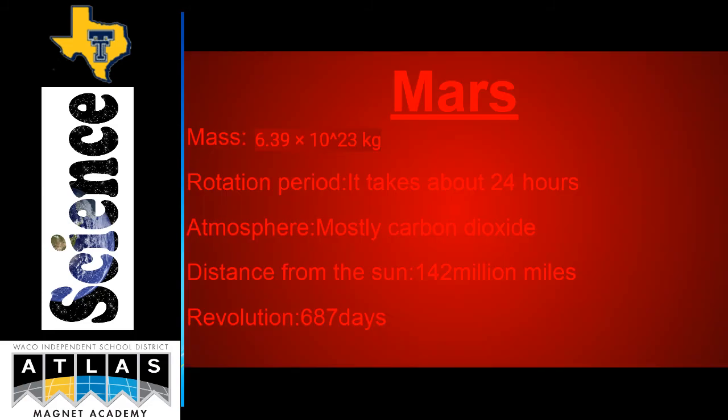Mars. 6.39 times 10 to the 23rd power kilograms. Rotation period, it takes about 24 hours. Atmosphere, mostly carbon dioxide. Distance from the Sun 142 million miles. Revolution 687 days. Composition, a terrestrial planet. Interesting fact, Mars rovers have found ice in its soil.